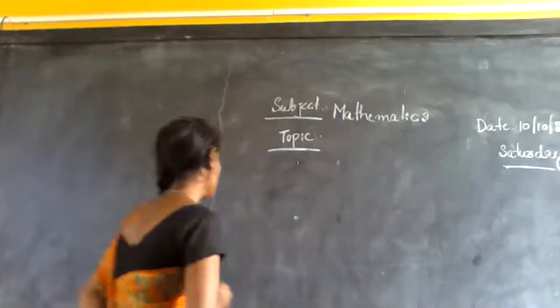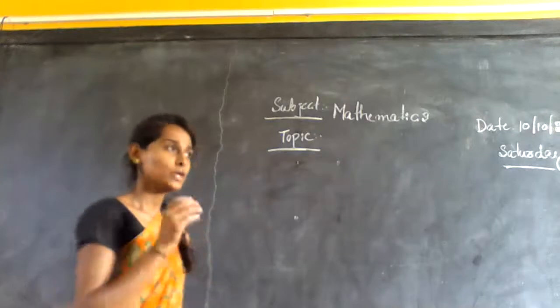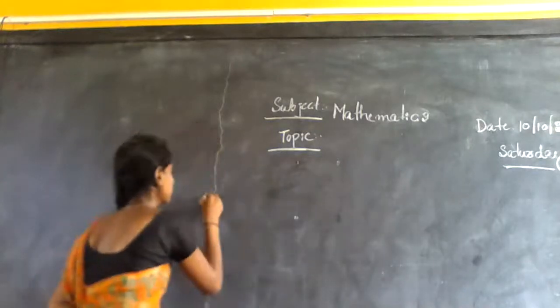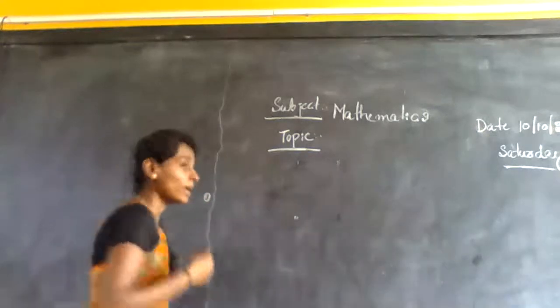Okay. In our daily life situation, we use mathematics in many ways. One, percentage. We have to calculate percentage.